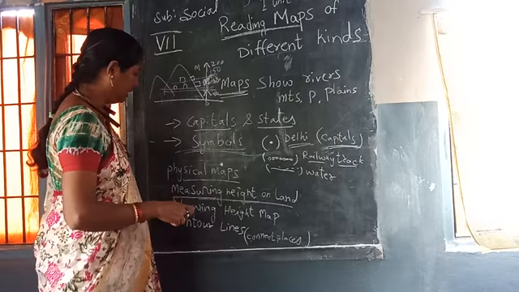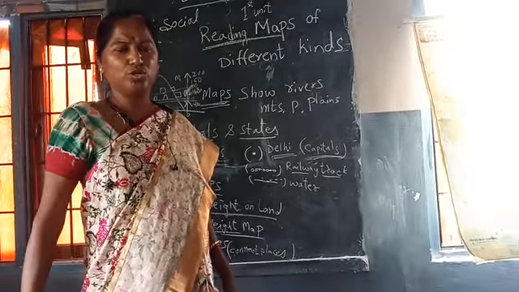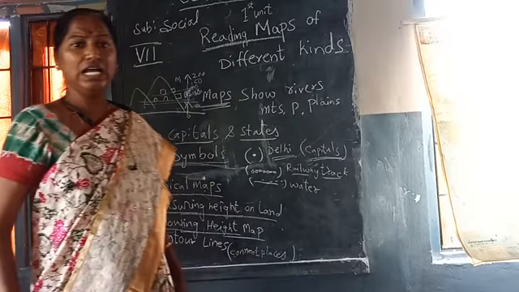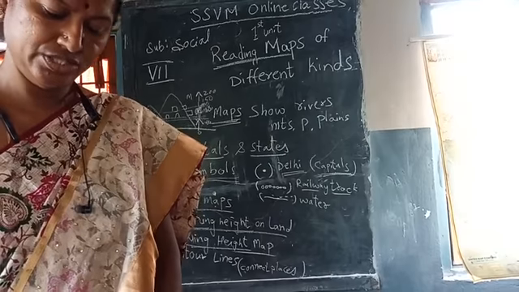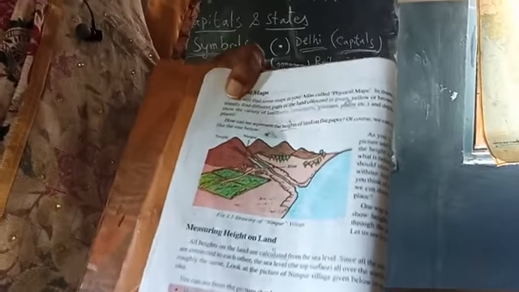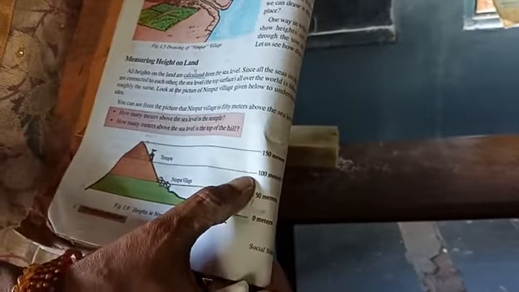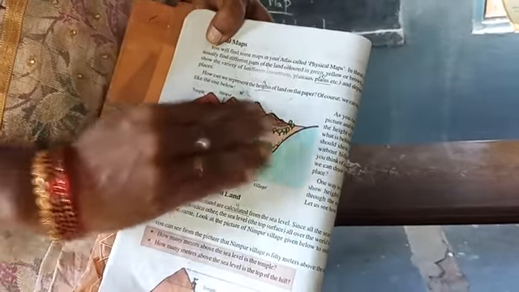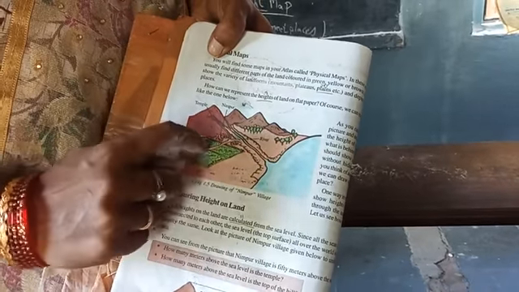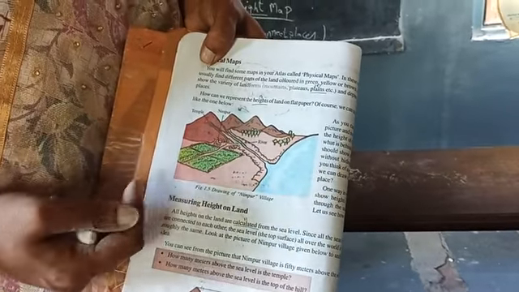Now, showing the height maps. Physical maps show the height of the village. You can see here on a mountain, a small village is situated. You can know the height by measuring. See, you have got the measuring numbers. In this way, you can measure the height. And here also in the small mountains, there is a village and agricultural cultivation is going on. In this way, we can understand them better.